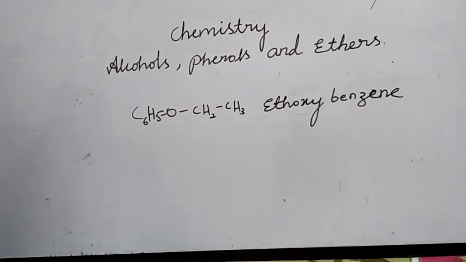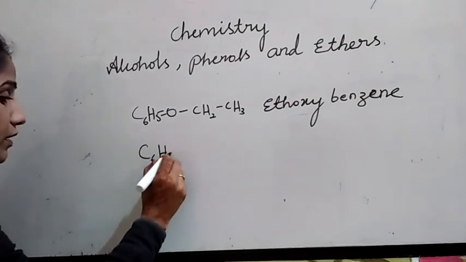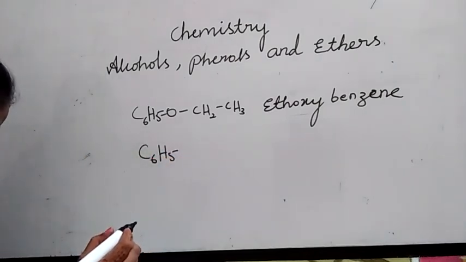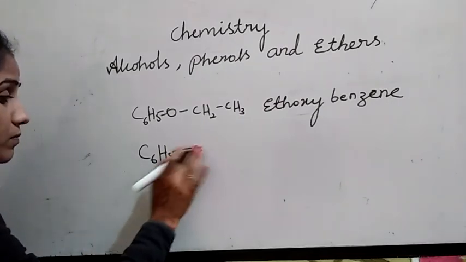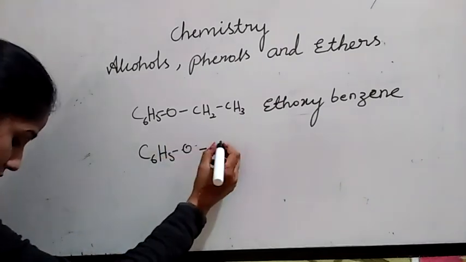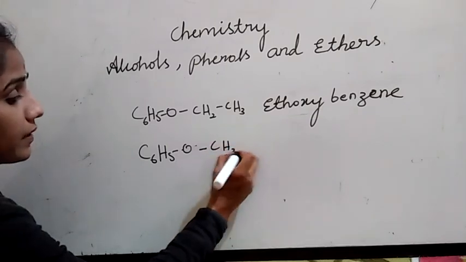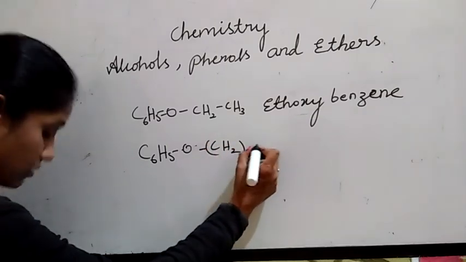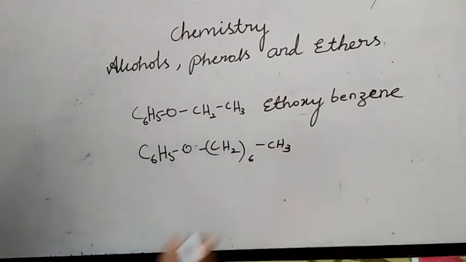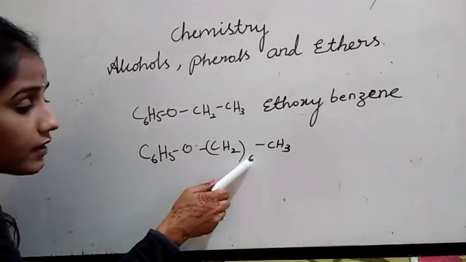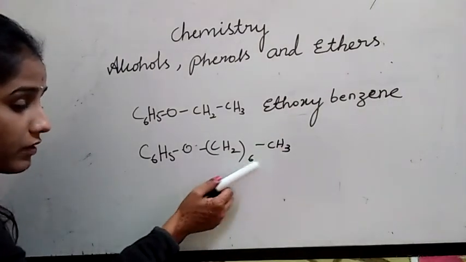Like this they will give to make you confused. C6H5O(CH2)6CH3. See, here the carbons are 6 plus 1, so 7 carbons are there on one side.